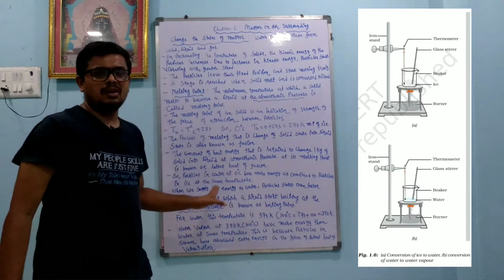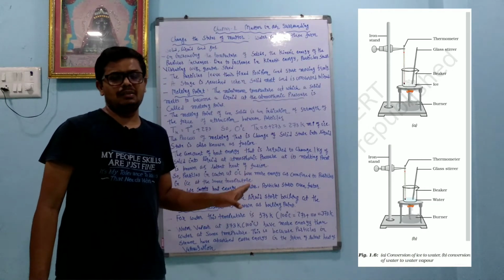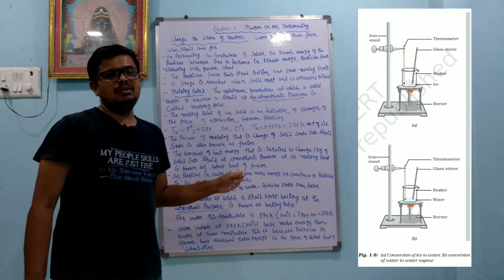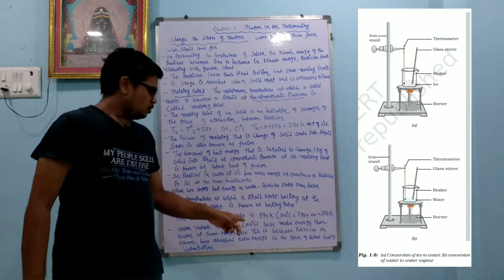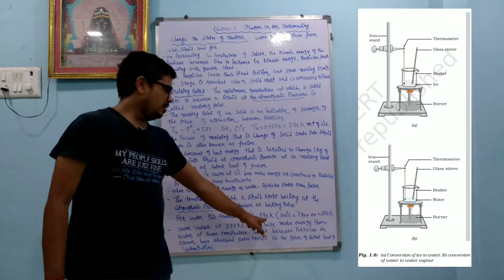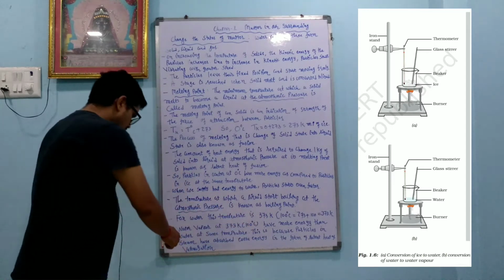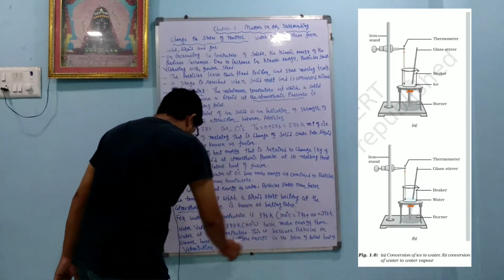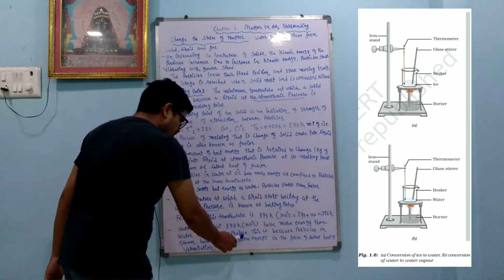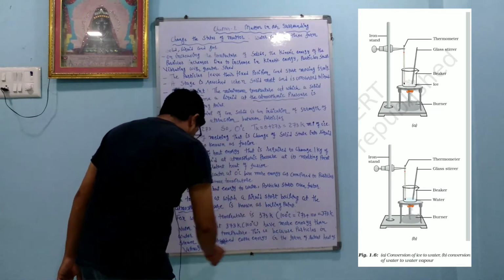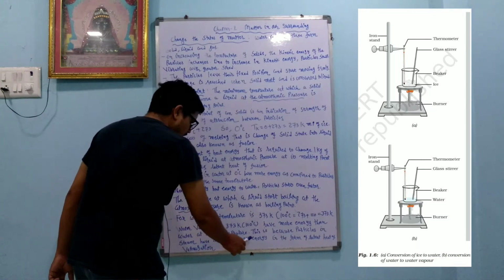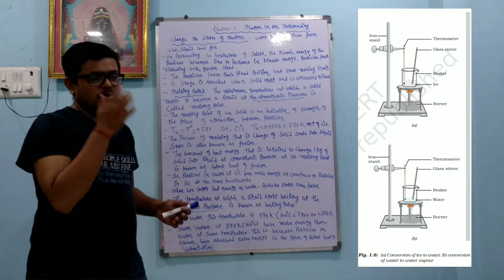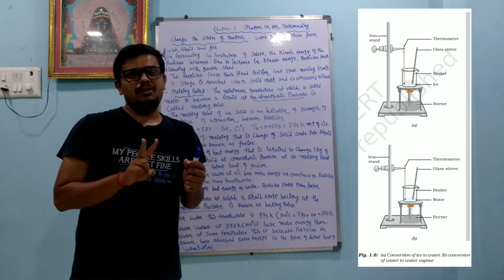Dear students, most temperatures will now be given on the Kelvin scale, so you should be used to converting Celsius into Kelvin. So 373 Kelvin means 100 degrees Celsius. Water vapor at 373 Kelvin has more energy than water at the same temperature. This is because the particles in the steam have absorbed extra energy in the form of latent heat of vaporization.